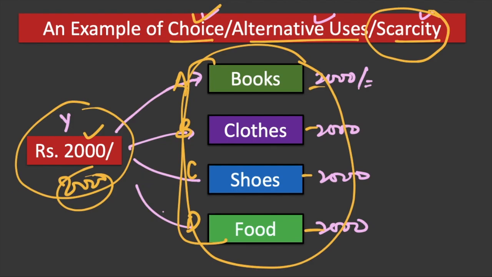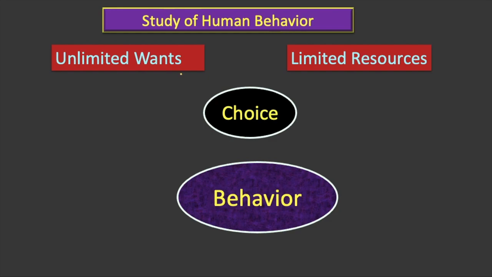This is what we try to understand in economics, how these things are happening, what are the factors that are important while understanding the choice or alternative uses or scarcity, etc. What do they do, and why these things are important. These things are what we study in economics. Now let's move to one of the final points of this lecture.